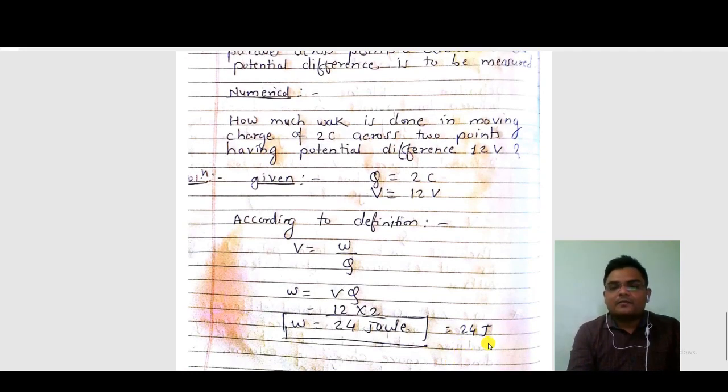So it's simple. If you know the formula the correct way and understand all the concepts, you can solve all the numericals based on all the physics concepts.